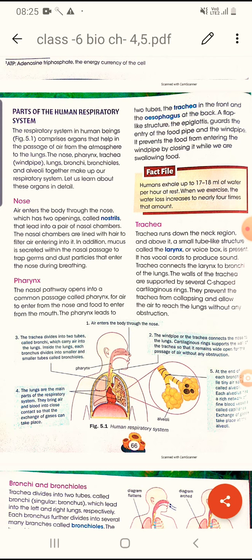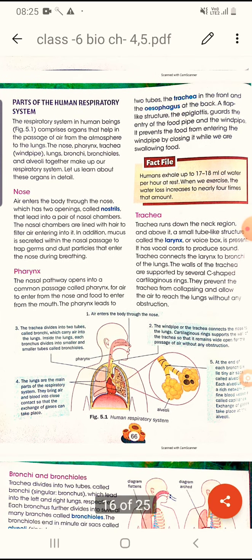So a flap-like structure, the epiglottis, guards the entry of the food pipe and the windpipe. Okay, and it prevents the food from entering into the windpipe by closing it while we are swallowing food. So the trachea is a part of our respiratory system, and the esophagus is a part of our digestive system.